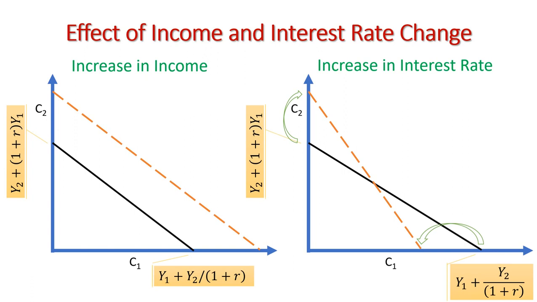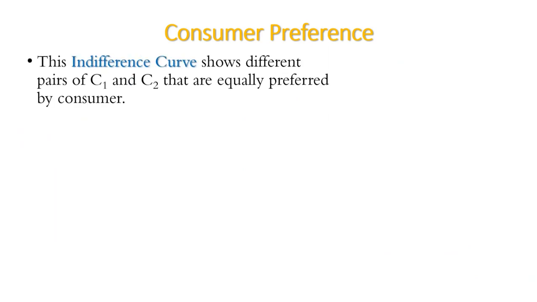Now the consumer preferences. We know that the consumer preferences are shown by indifference curve. Here an IC shows the preference of consumer between consumption in period 1 and consumption in period 2. In other words, it shows different pairs of C1 and C2 that give consumer equal level of satisfaction.